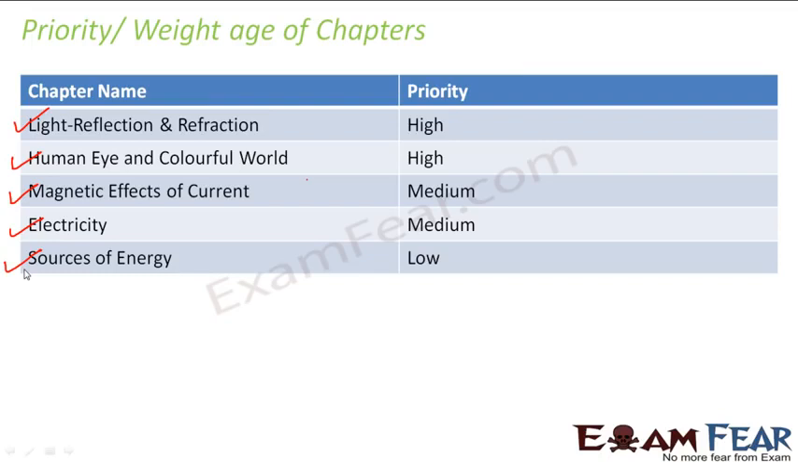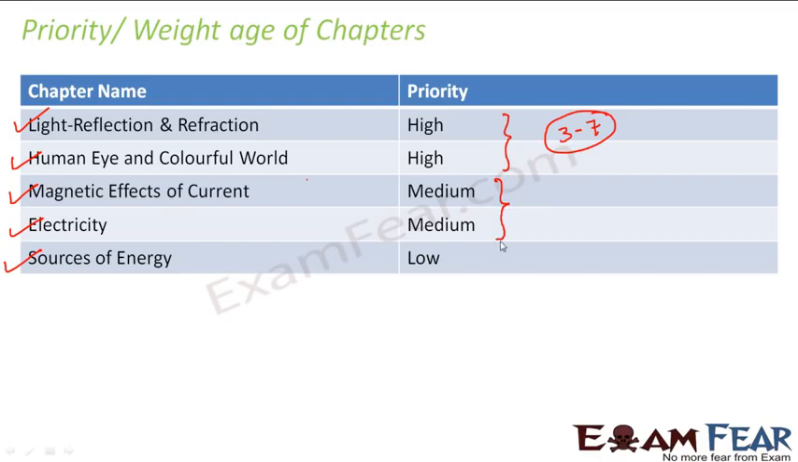To look into their priority, what we have observed from the pattern of all the previous years' question papers of class 10th science is that light, reflection and refraction and human eye and colorful world, these 2 chapters are of highest priority. That's because you can expect at least 3 to 6 questions from these lessons. So a minimum of maybe 3 to 4 questions to a maximum of 6 to 7 questions can be expected from these 2 lessons.